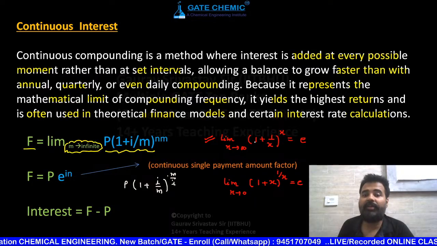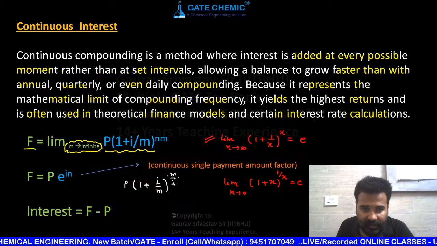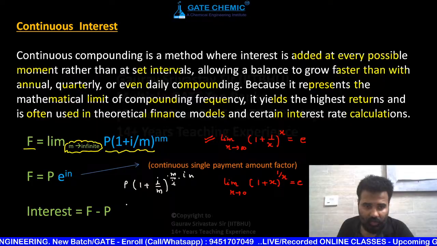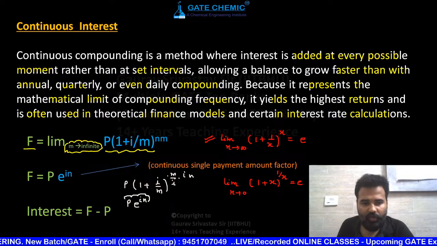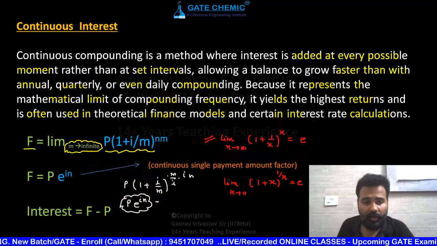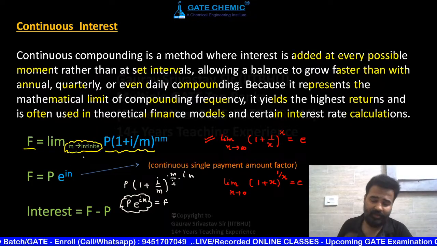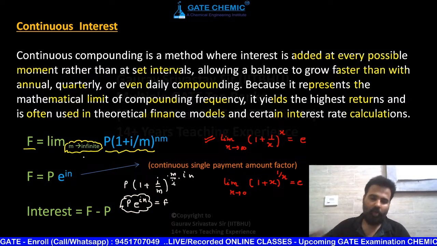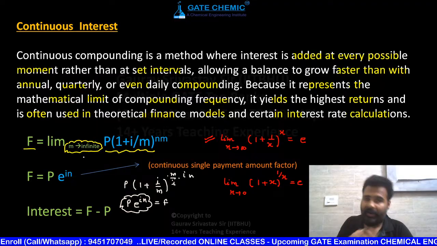See, same to same, na? 1 plus 1 by x into x, power x, and into... I cancelled. So m and n are same to same. So this whole is now going to be written just as e, so e raised to power in. This is your beautiful formula for F. This is your continuous interest, or you can say compound interest compounded continuously. Continuous interest can also be written as compound interest compounded continuously.